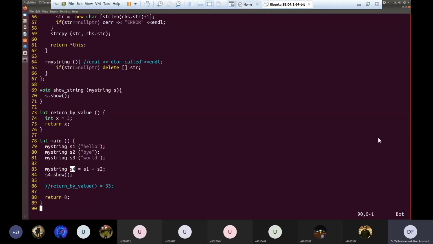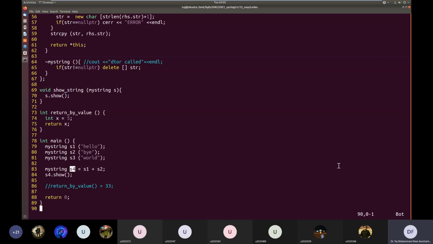Because a temporary object is also being constructed, and whenever an object is being constructed, a constructor is called. So it will be constructed as a copy from the return value. Therefore, it is being constructed from an existing object. For temp also, the copy constructor will be called.